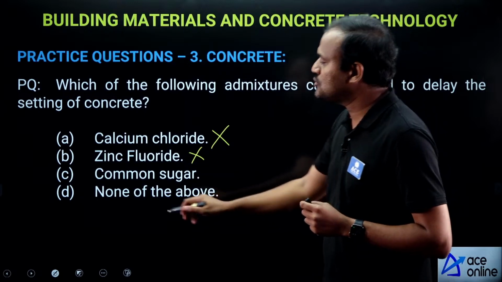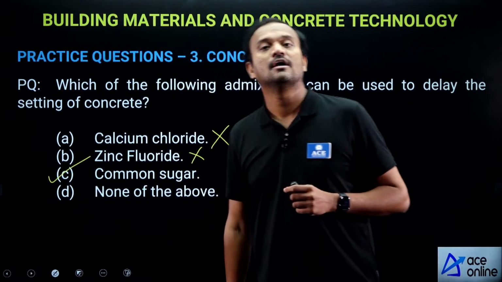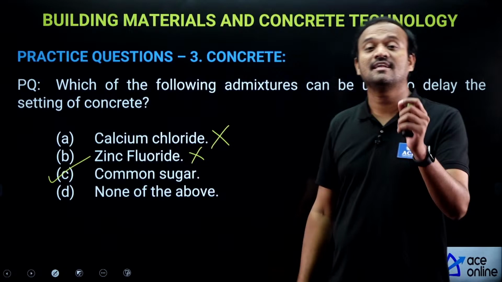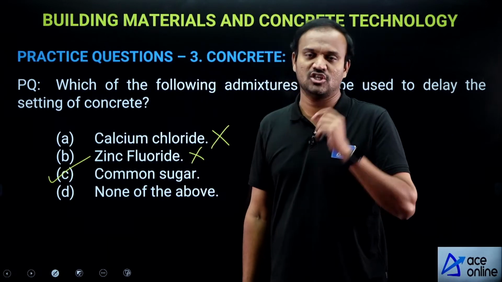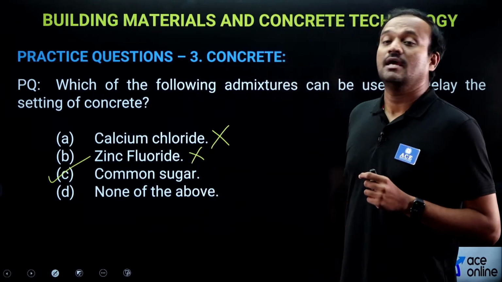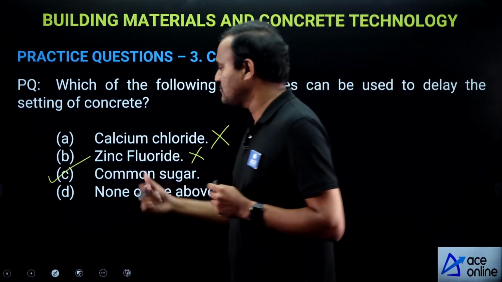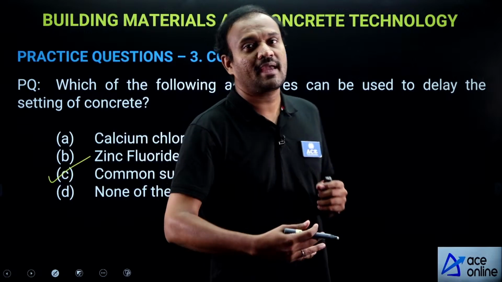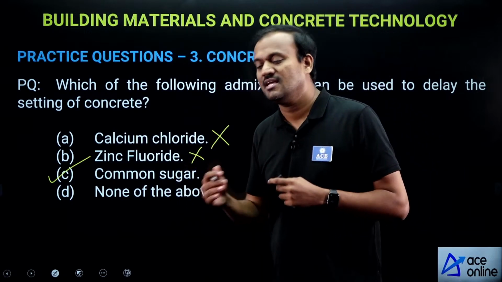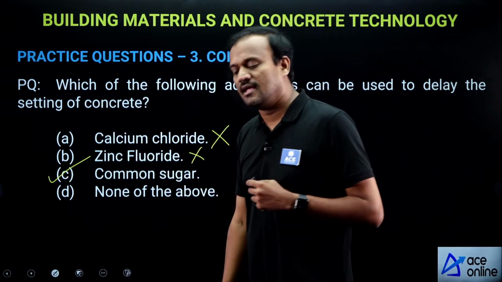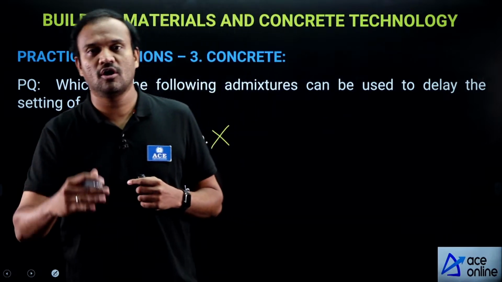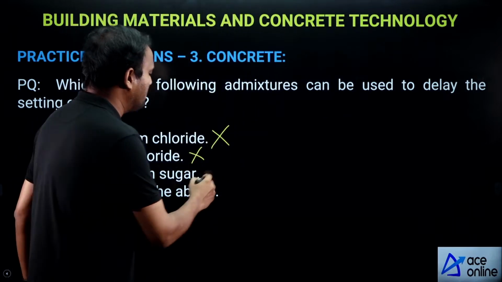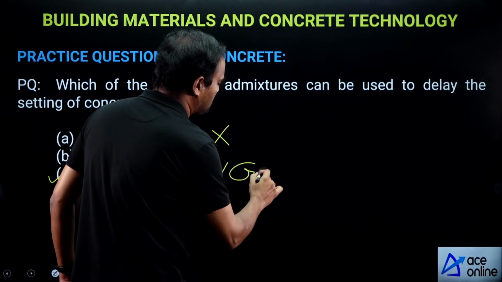Common sugar, yes, common sugar is a retarder, it has a retarding action. So to delay the setting of concrete, we can use common sugar. Sugar solution can be mixed with concrete, because of which there will be some delay in the setting of concrete. Apart from common sugar, you can also use gypsum.